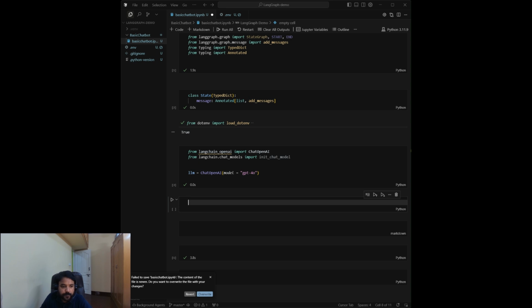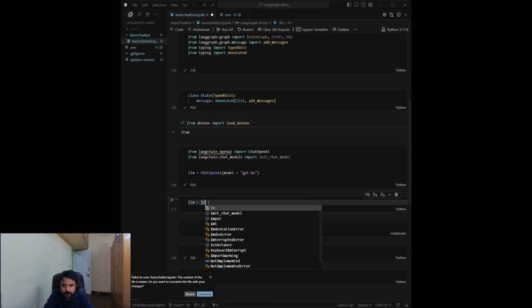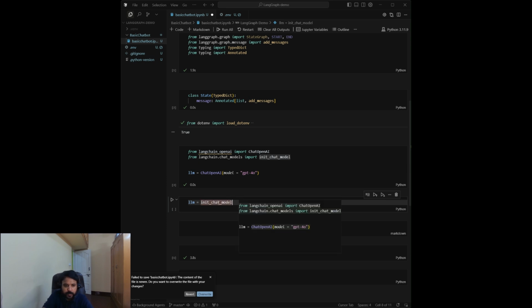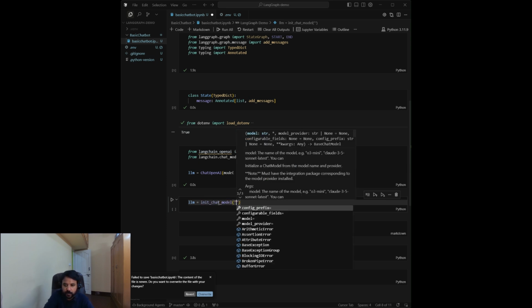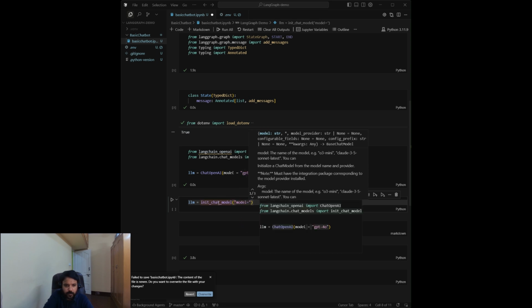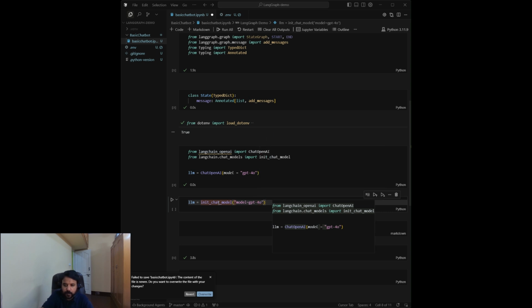That's perfectly fine. Now in the next cell, I'll reinitialize it. This is a slightly older LangChain utility for a chat model, but it works similarly. So I'll reinitialize it like init_chat_model. I'll pass the model equal to GPT-4, and I'll display the LLM. I'm getting an error: config has been set, but no fields are configurable.